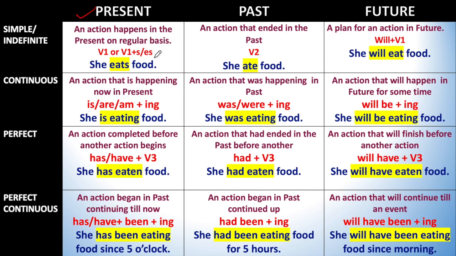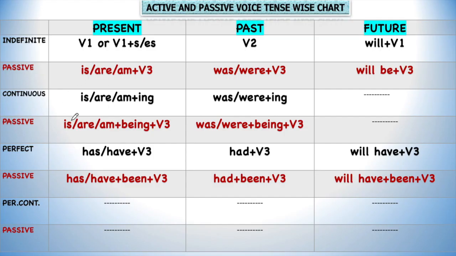So first of all, the rules of tenses should be clear. And this chart is telling us that we can only convert into passive voice with these given tenses: indefinite, continuous, and perfect. If any sentence is in perfect continuous tense or future continuous tense, then it cannot be converted into passive voice. So, in all, there are only 8 tenses in which we have to learn conversion into passive voice.